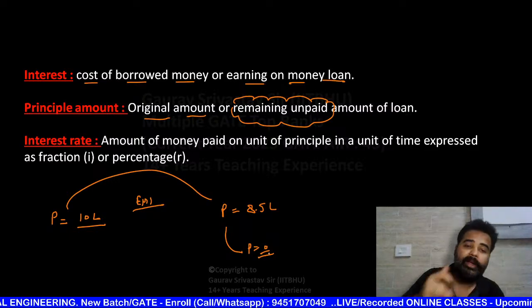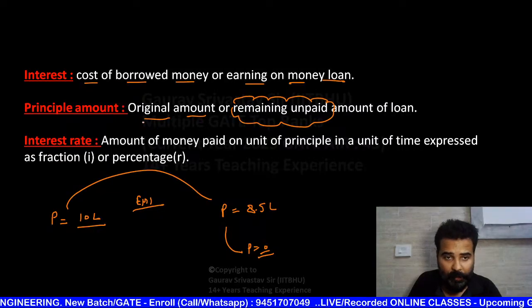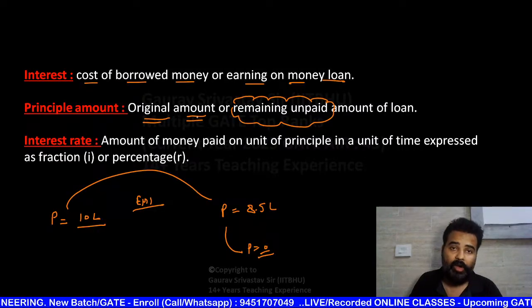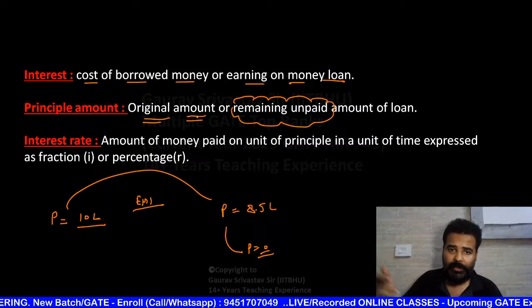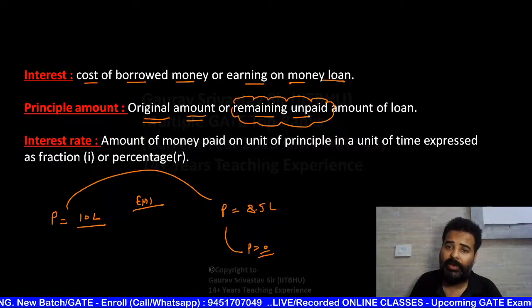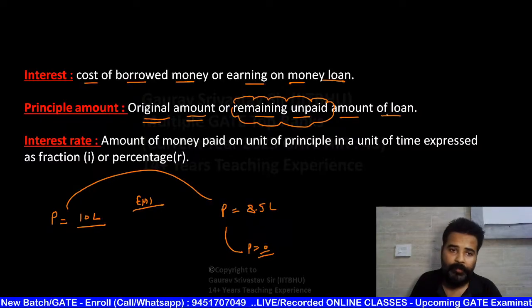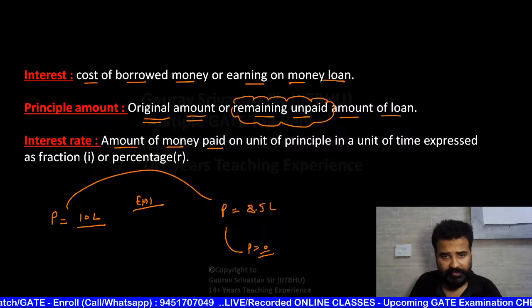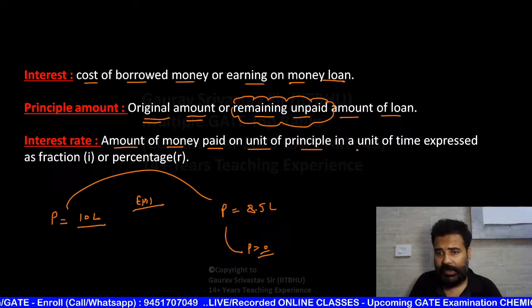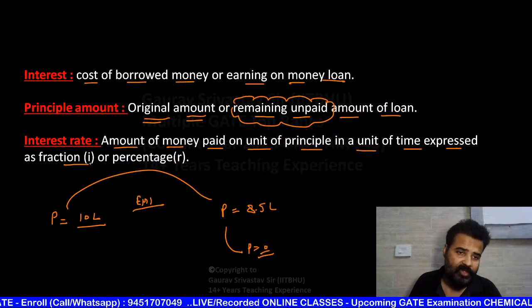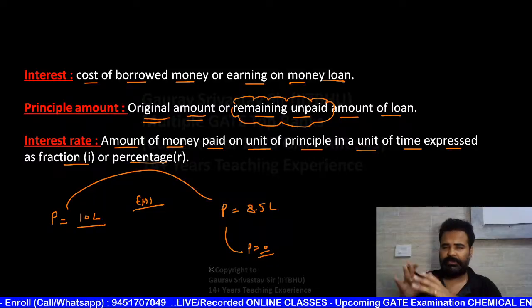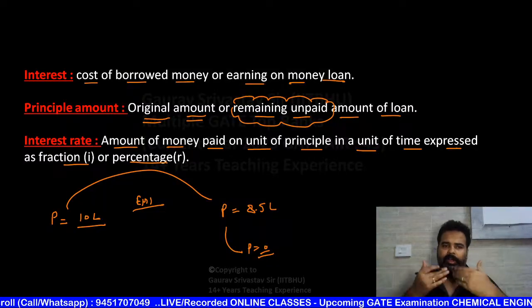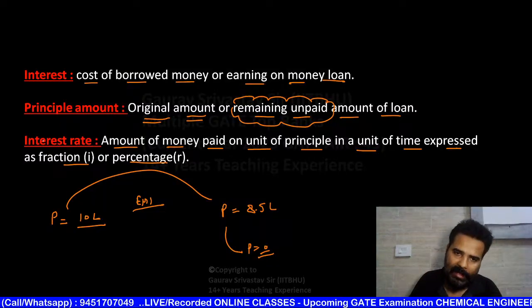Okay. So this is principal amount, that may be original amount, or if you are going to check for any intermediate period, then that is remaining unpaid amount of loan. What is interest? Already told you. Amount of money paid on unit of principal in a unit of time expressed as fraction or percentage. मतलब सालाना आप कितना परसेंटेज अगले को पे कर रहे हो, वही आपका इंटरेस्ट रेट कहलाता है.